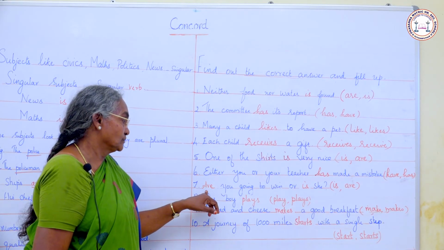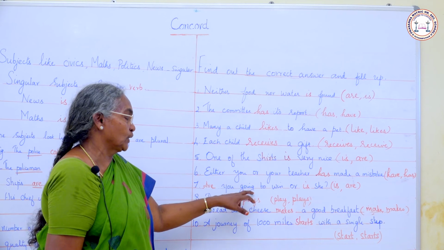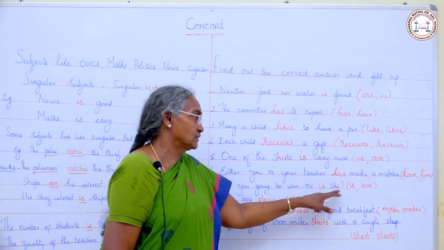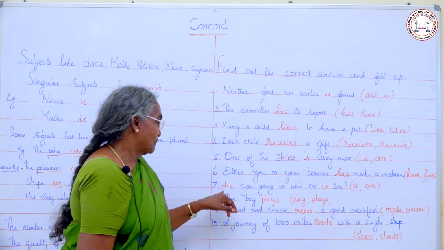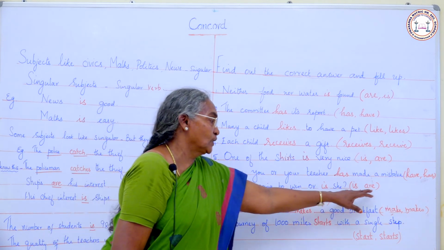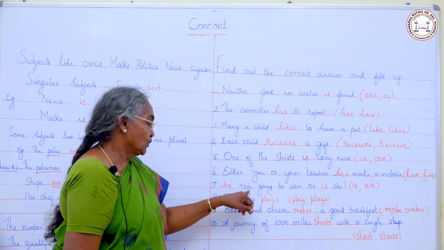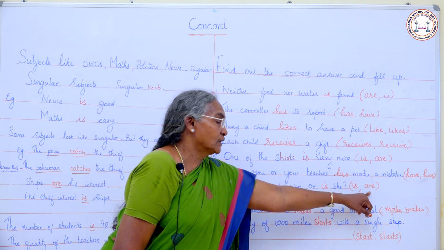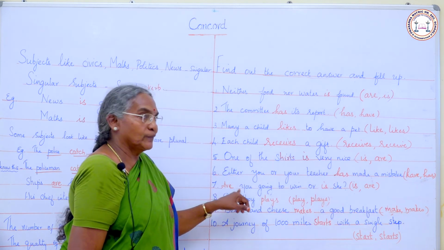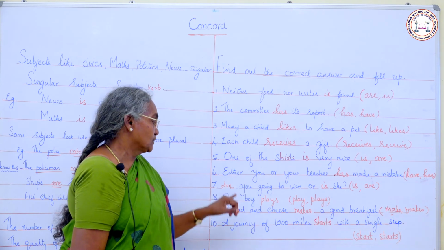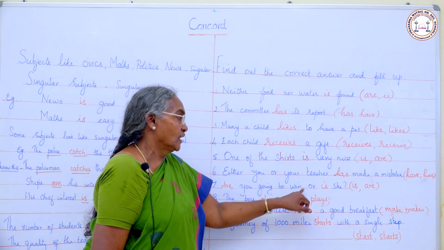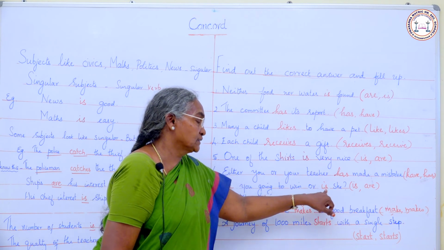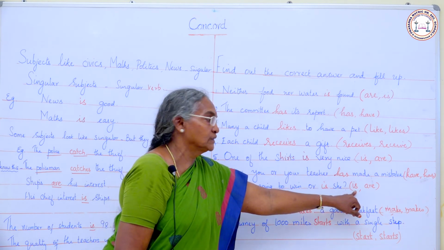Seventh one, dash you going to win or dash she. Is or are? With you, what can we add? Are is the apt verb to be added with the subject you. So, are you going to win or is she? Is is the apt verb to be added with she.